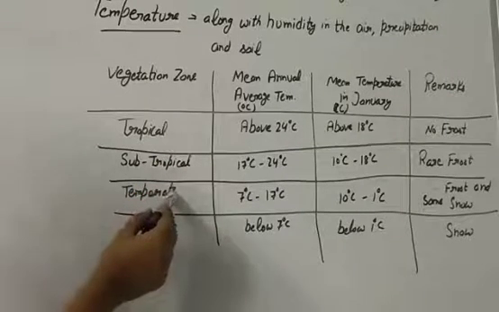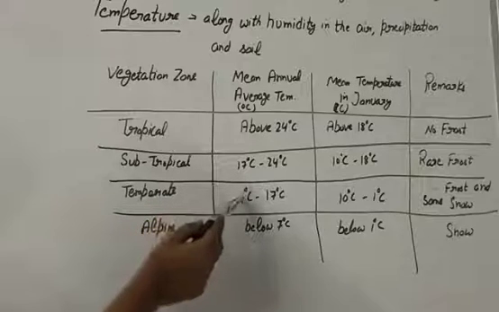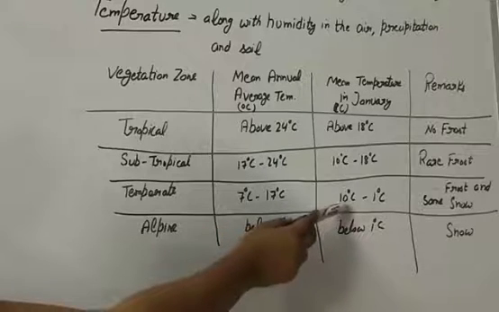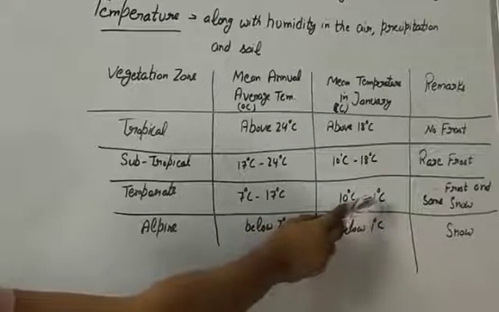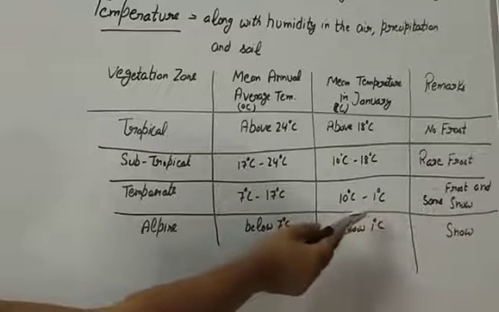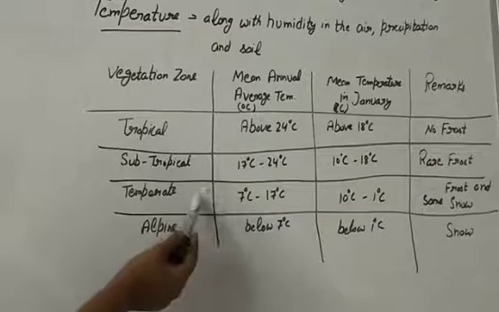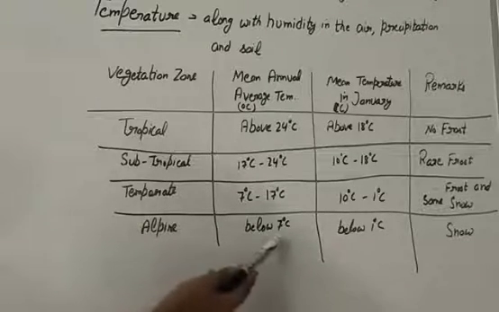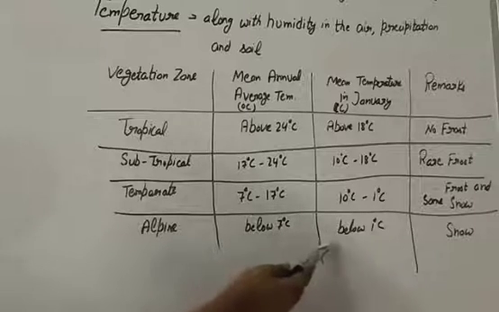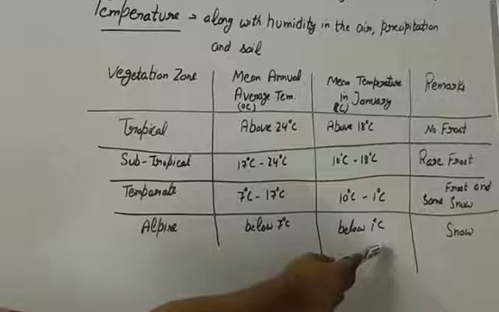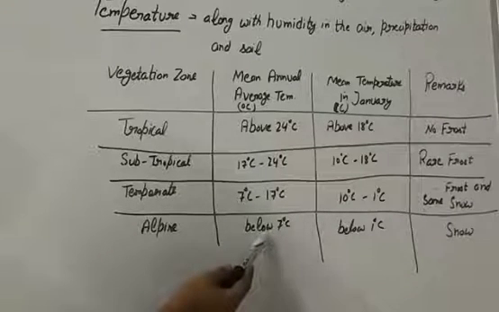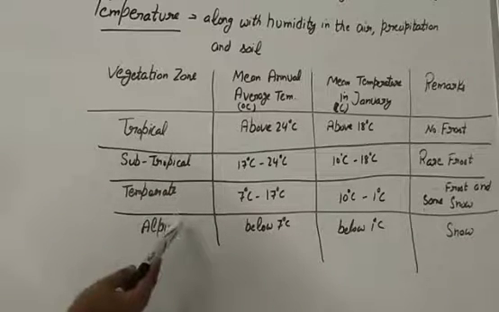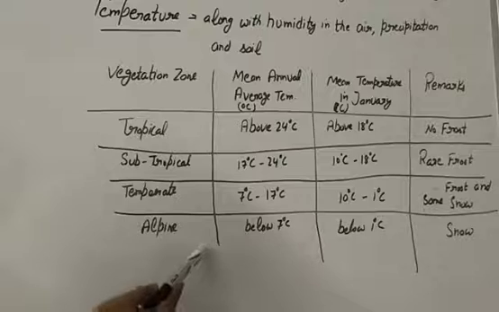In the temperate zone, the temperature in the summer is 7 to 17 degrees Celsius and in the winter it is 10 to 1 degree Celsius, and we find some snow and frost there. We find pine and other similar trees. And in the alpine zone, the temperature in the summer is below 7 degrees Celsius, and in winter there is total snowfall with a temperature of 1 degree Celsius. We find grassland, mosses and lichens. So we can see the temperature also affects the density and the height of the vegetation.